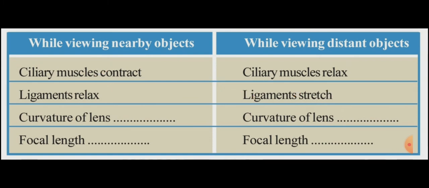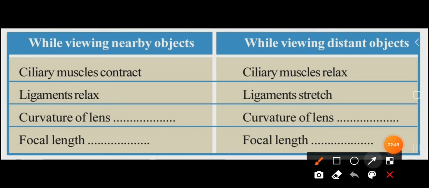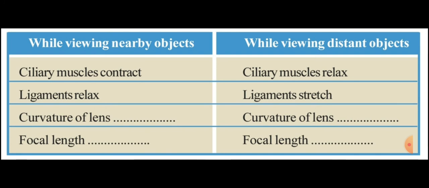How can we understand? Look, ciliary muscles contract. First point. Then who is also contracting? Ligaments are also contracting, but opposite. In the top, the first and second are also opposite. See, when ciliary muscles contract, ligaments relax. Here when ciliary muscles relax, ligaments contract or stretch. You can understand that by using any code. Then others are very easy.